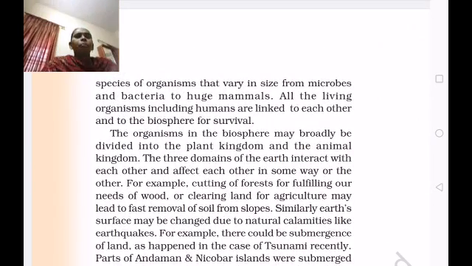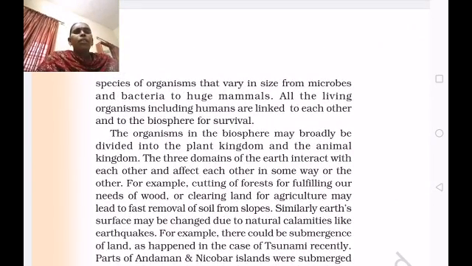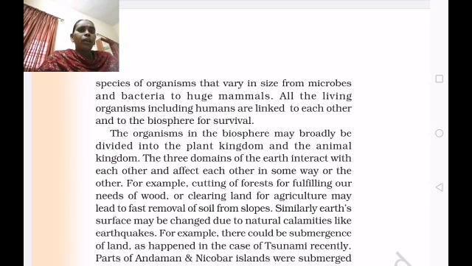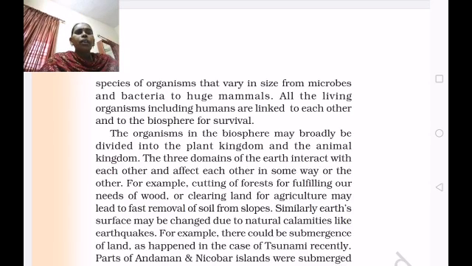If you see in the biosphere, the organisms vary in size from microbes and bacteria to huge animals, from very small organisms to very big organisms. All the living organisms, including humans, are linked to each other and to the biosphere for survival.